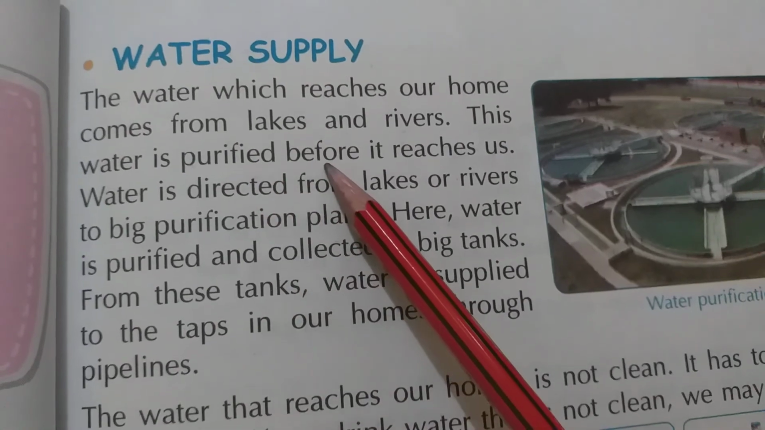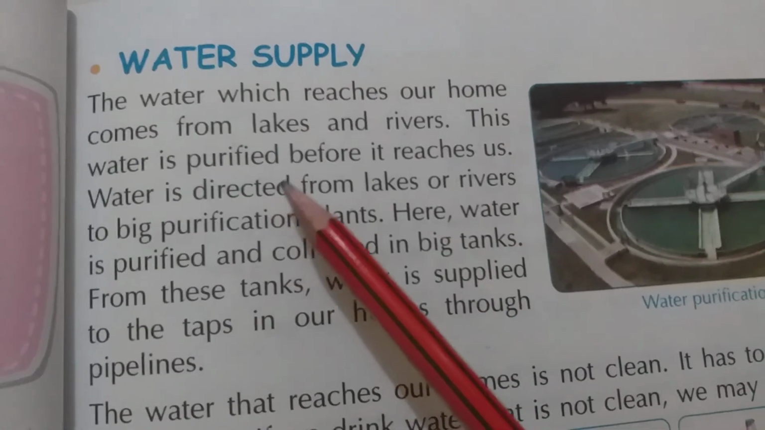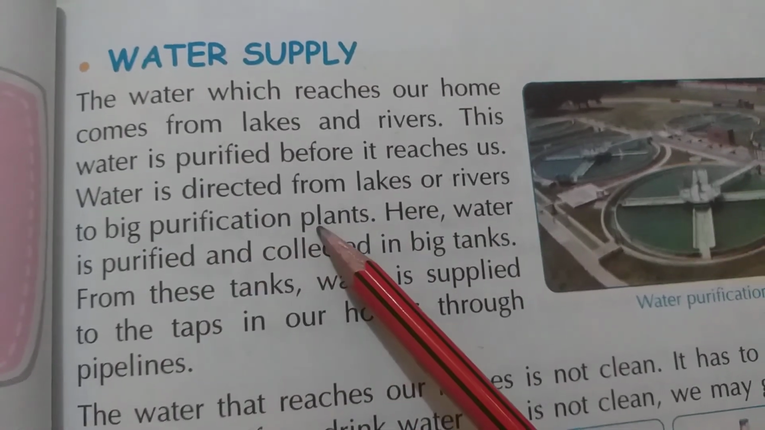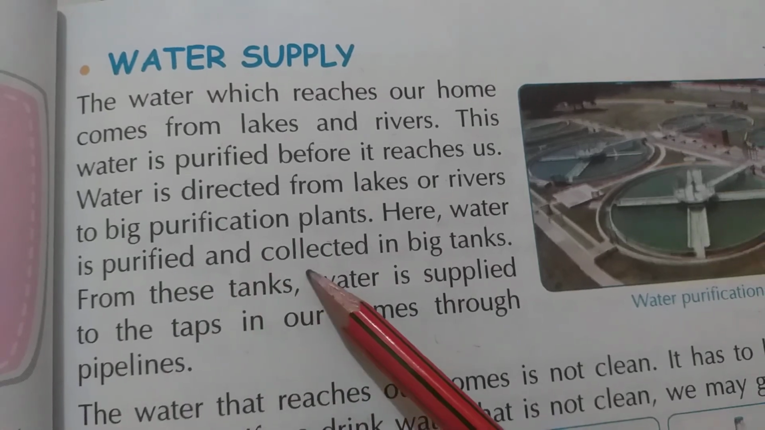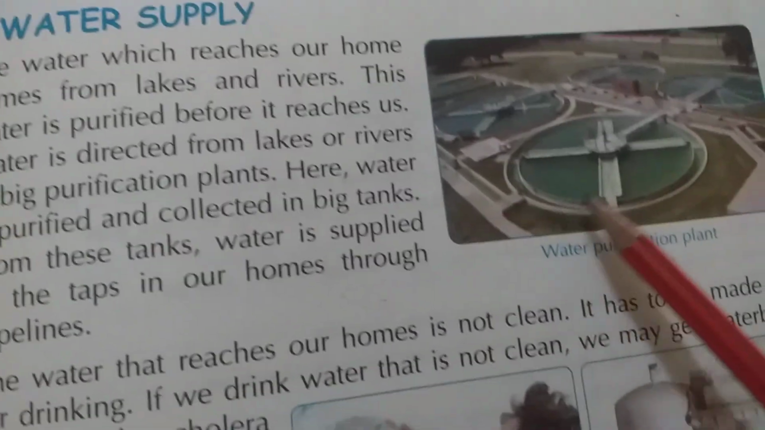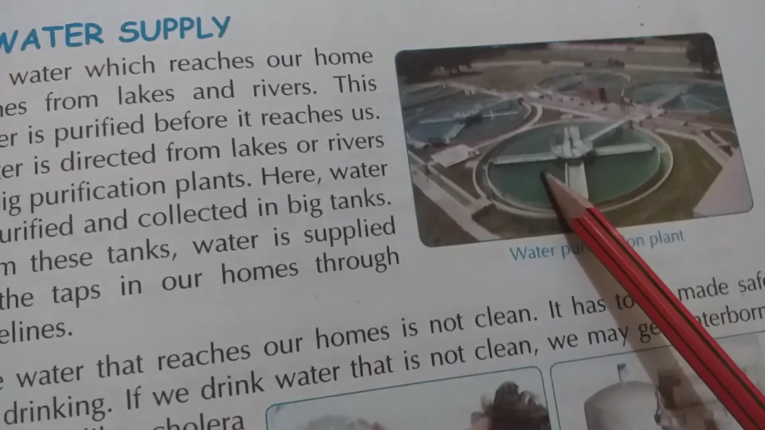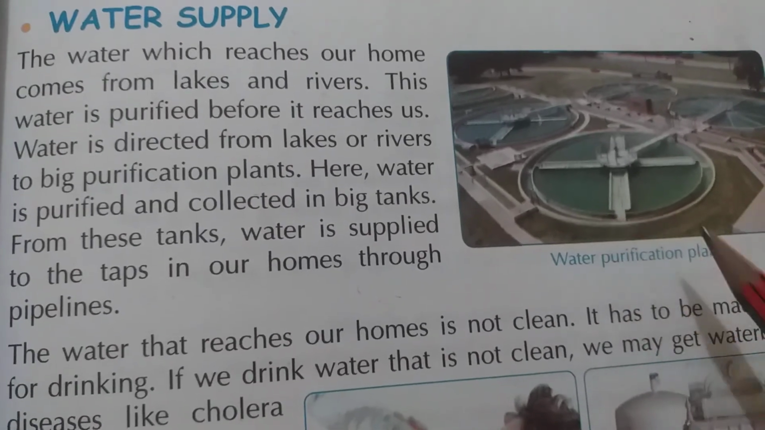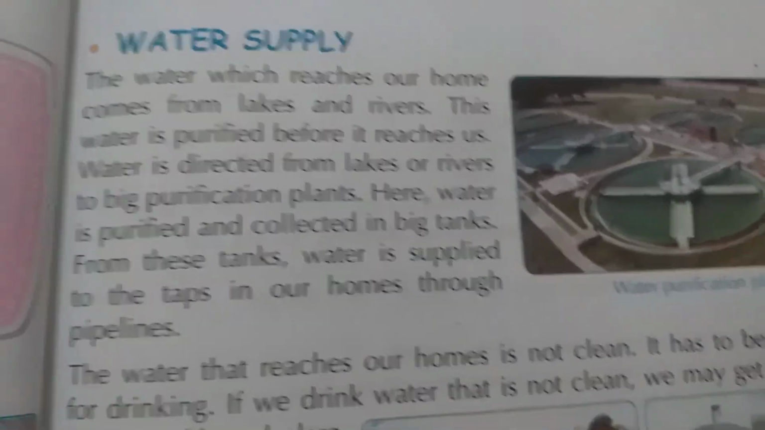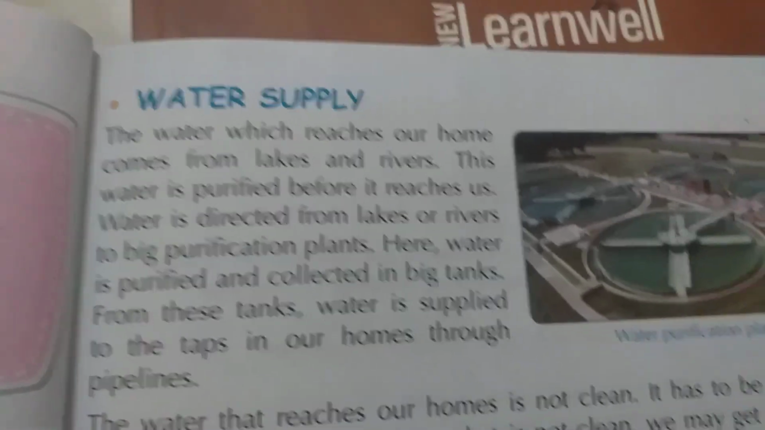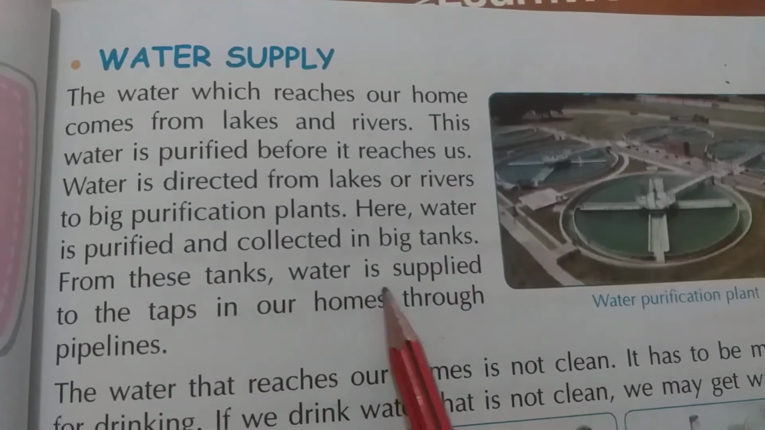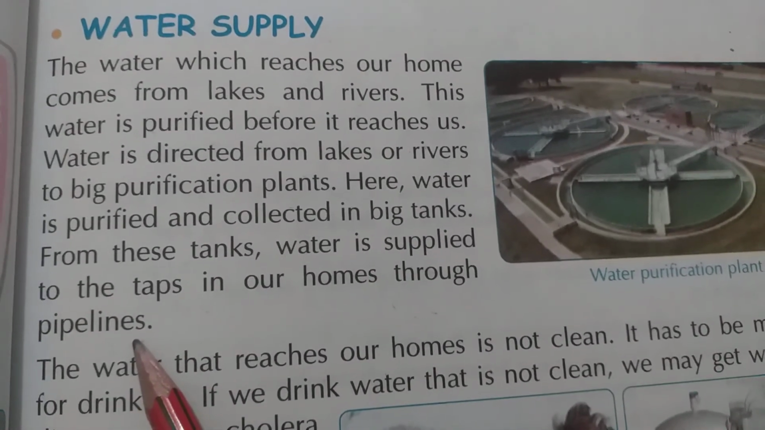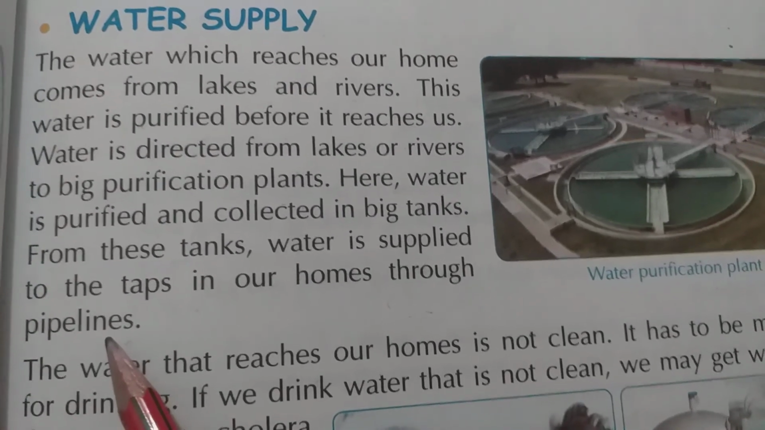This water is purified before it reaches us. Water is directed from lakes and rivers to big purification plants. Here water is purified and collected in big tanks. You can see some big tanks here. Water is collected and purified here, and this plant is called a water purification plant. From these tanks, water is supplied to the taps in our homes through pipelines. After purification, water gets supplied to our homes.